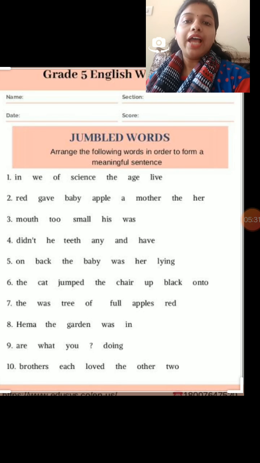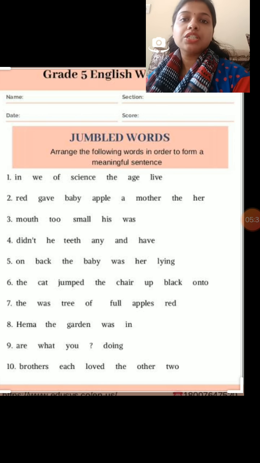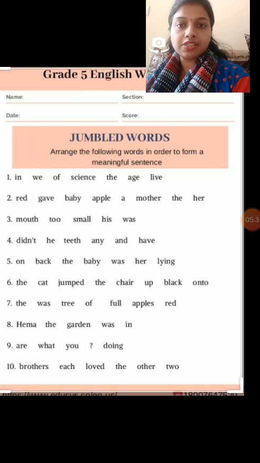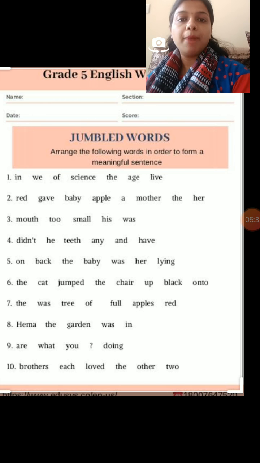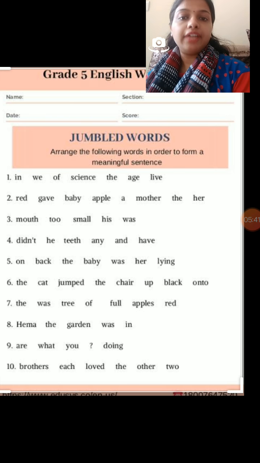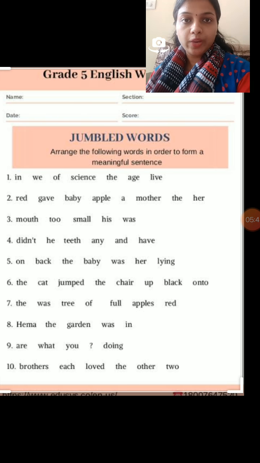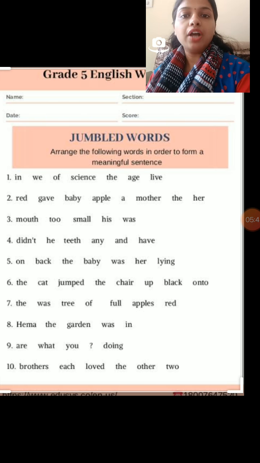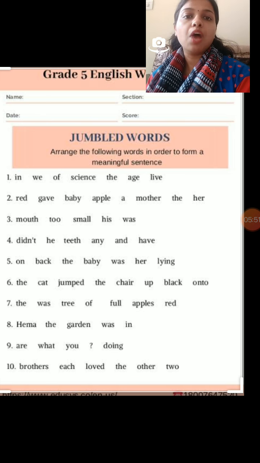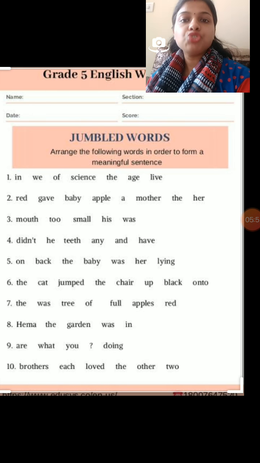Next is, I have provided you with the worksheets. Here are some jumbled up words. That means the words are not arranged in a proper sequence. So you have to arrange the words in such a manner that you get a meaningful sentence out of it. So please try to do it. Let me give you the first as an example.